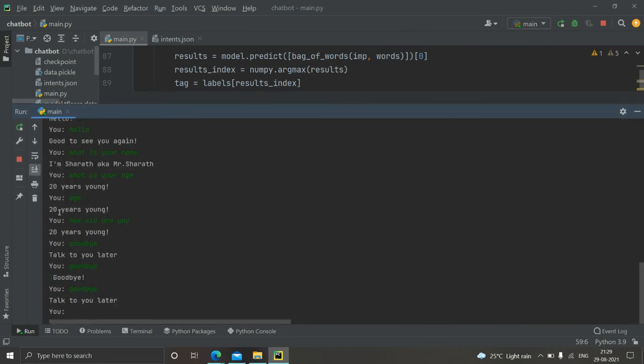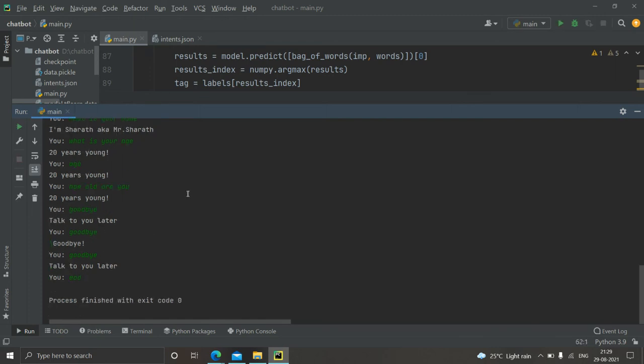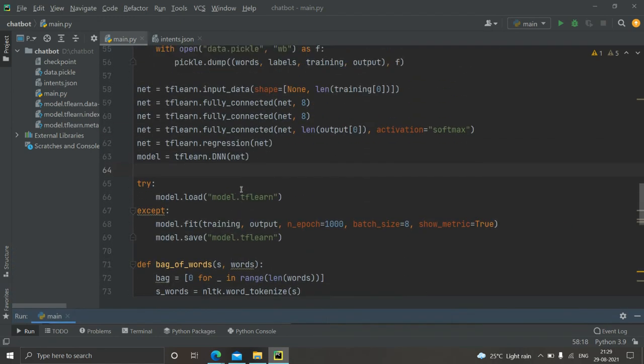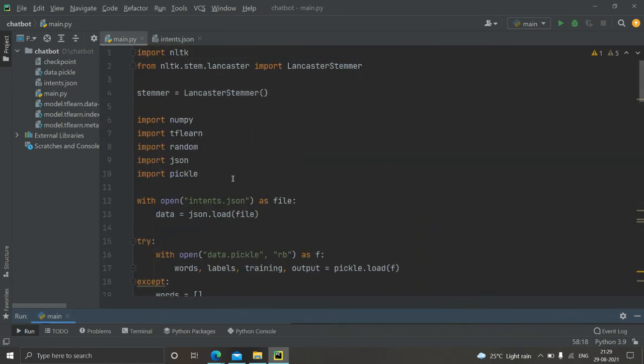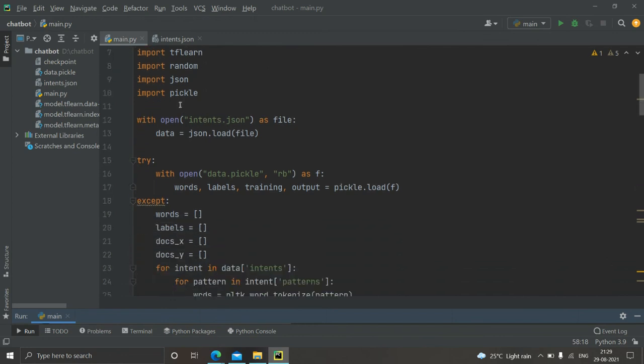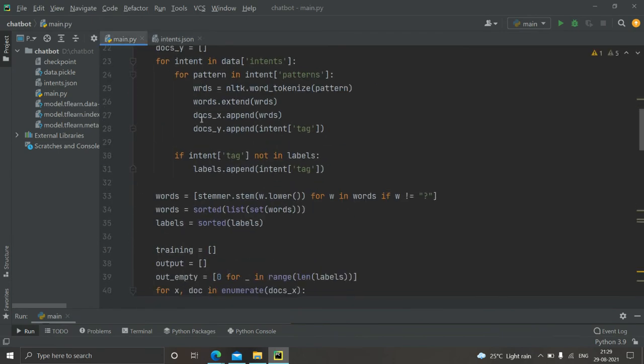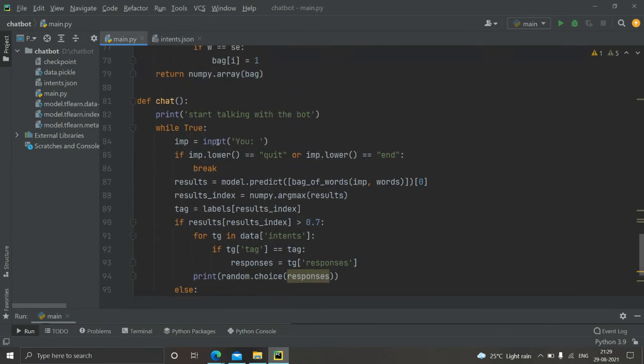If we type quit or end, the loop breaks and it is stopped. So in this way, we use deep learning and neural networks to train this particular intents.json file, and then test it using our Python code functions.